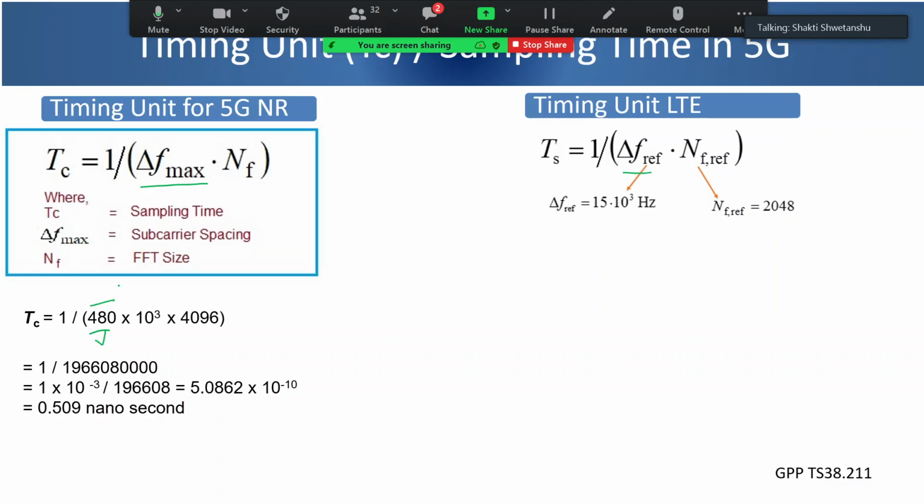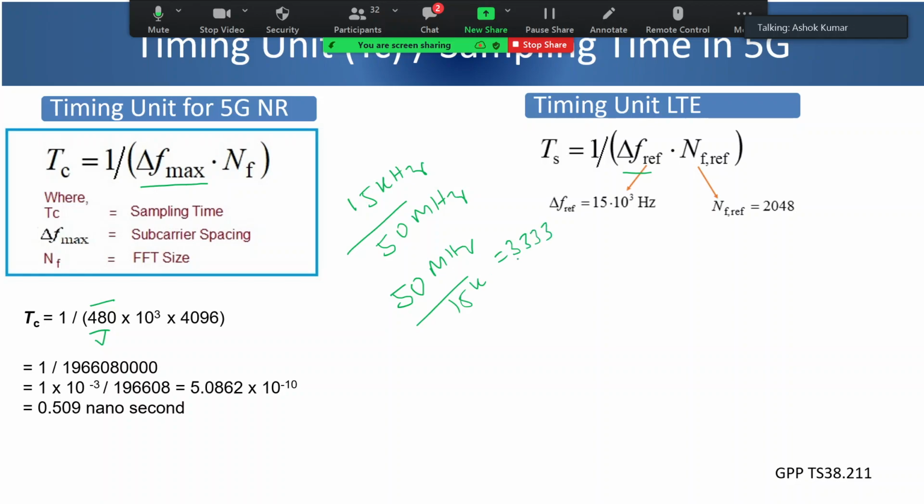Okay, FFT size. So basically, the example which I gave. If you remember my earlier session, you have to just see how many maximum number of subcarriers I can have. Accordingly, I have to take the highest FFT size for the purpose of timing unit. So do you recall that in 15 kilohertz subcarrier spacing, what is the maximum bandwidth we can use? It was 50 megahertz. So here also, if you divide 50 megahertz by 15 kilohertz, you are again getting around